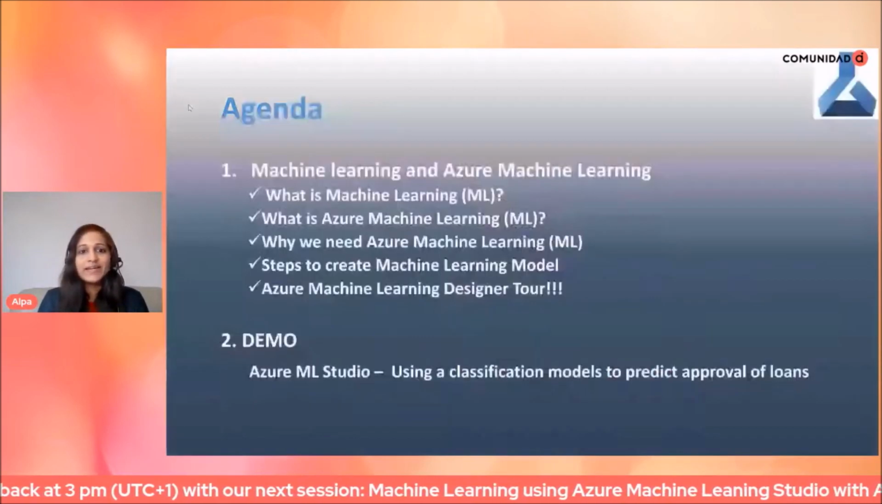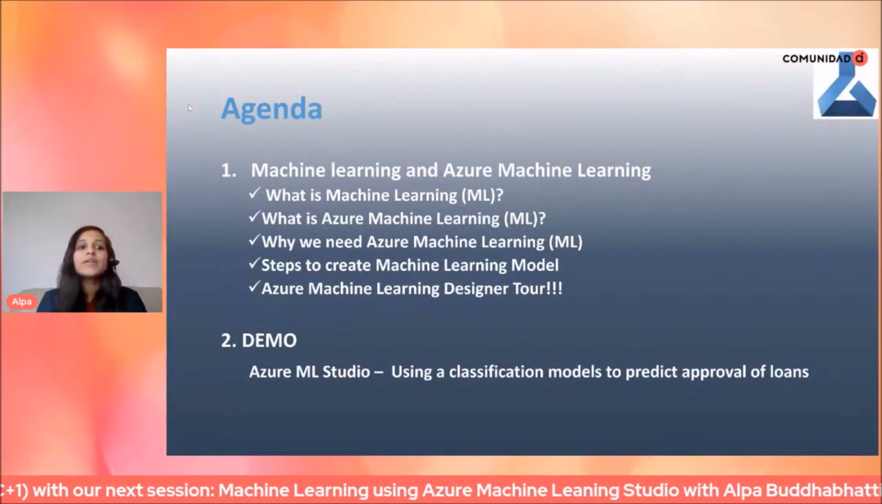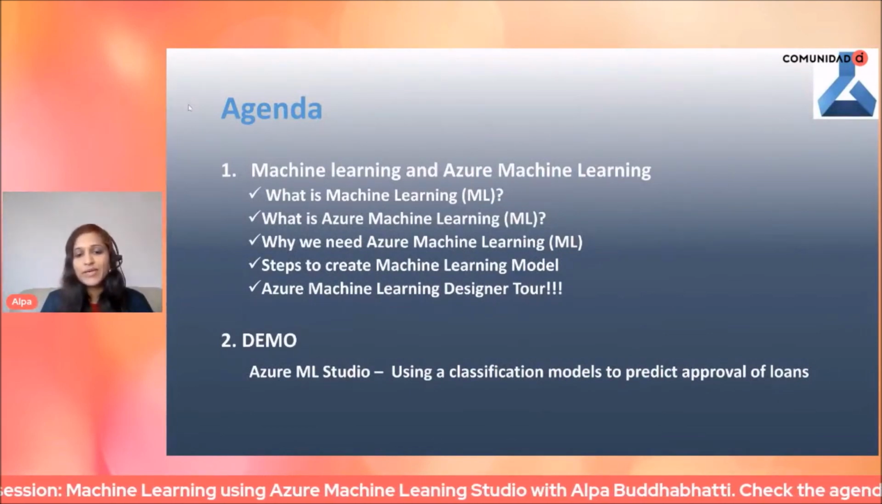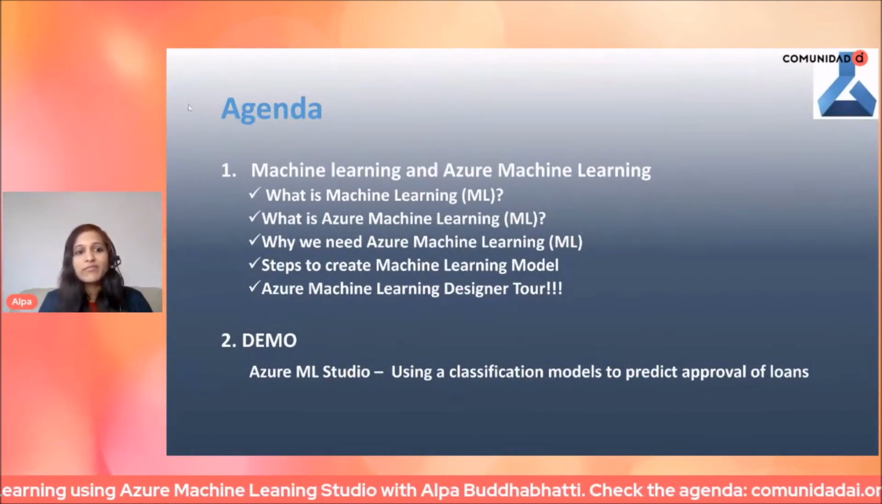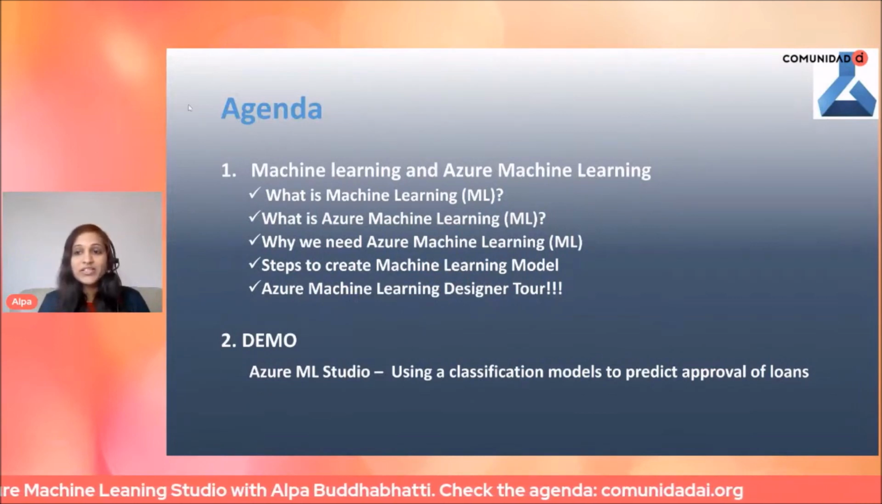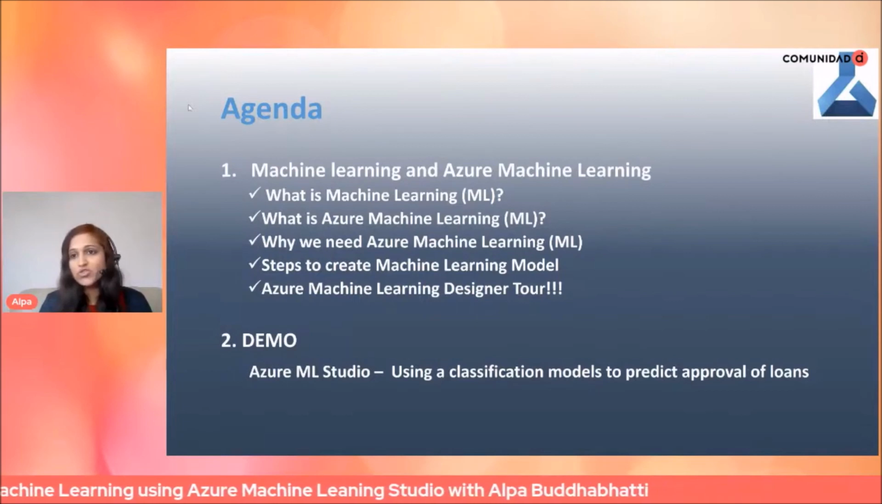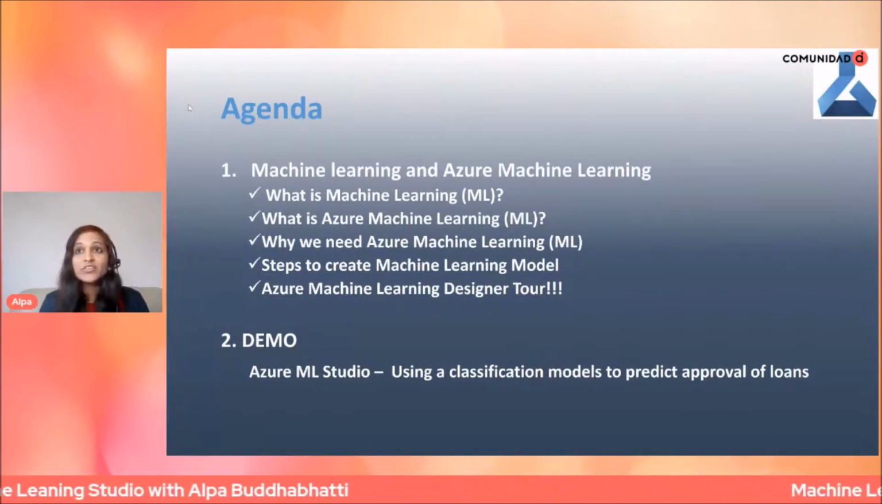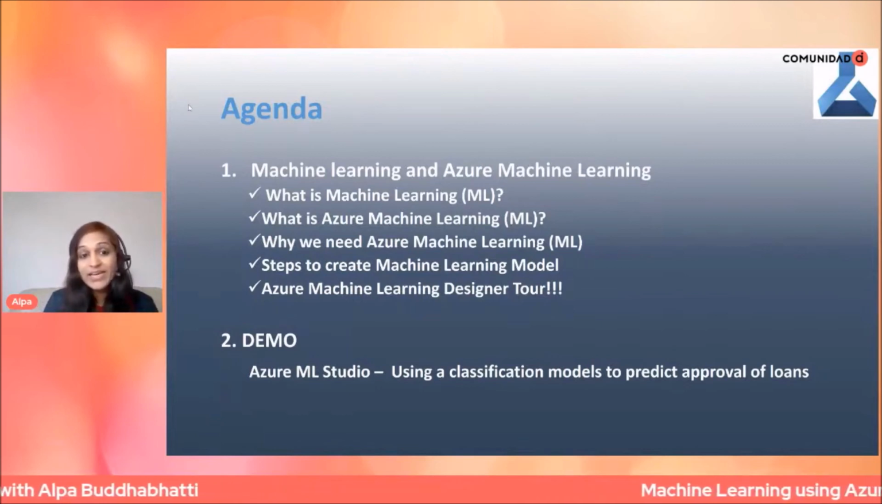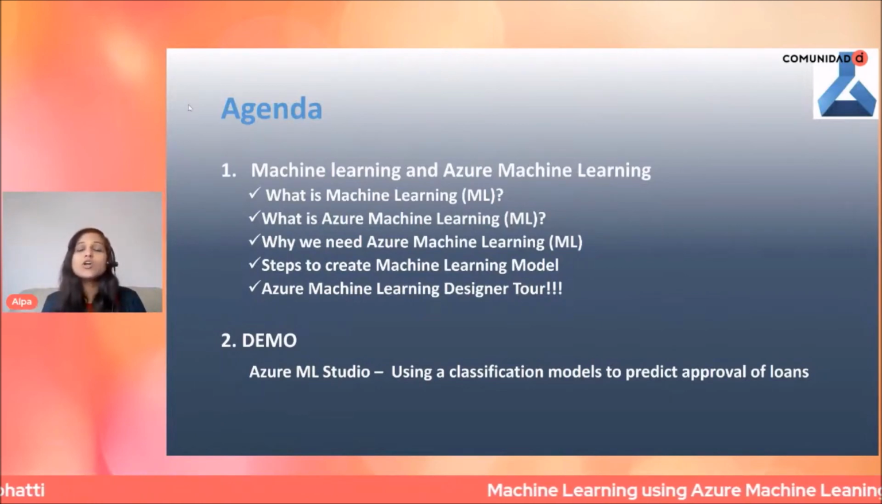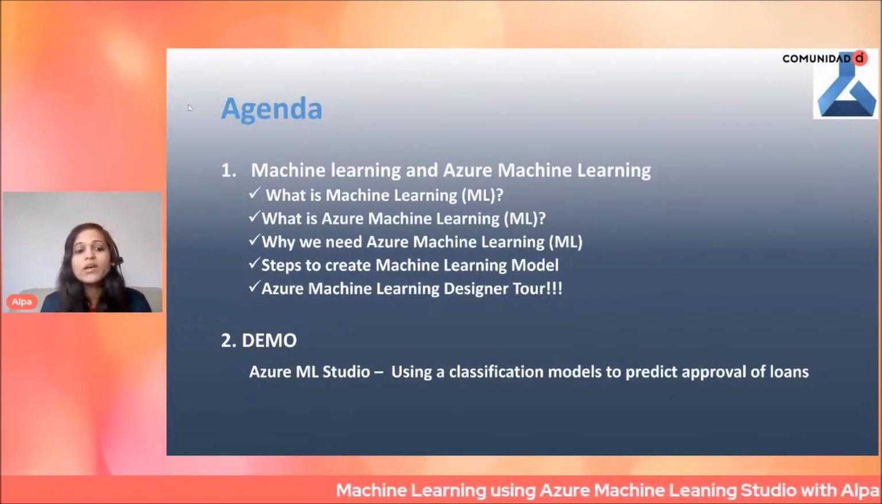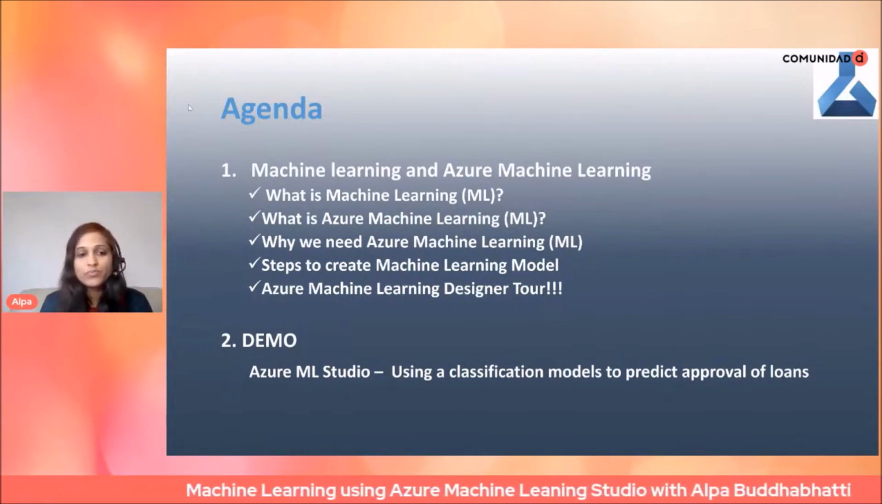So let's start with today's agenda. Today's agenda is divided into two main parts. In the first part, we're going to see machine learning and Azure machine learning: what is machine learning, what is Azure machine learning, why we need them, and the generic steps for any machine learning. And we see a quick tour of Azure machine learning. And then we see a demo.